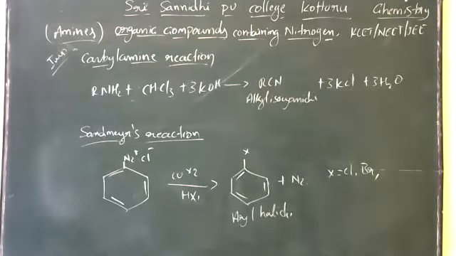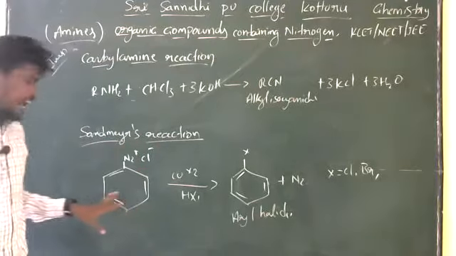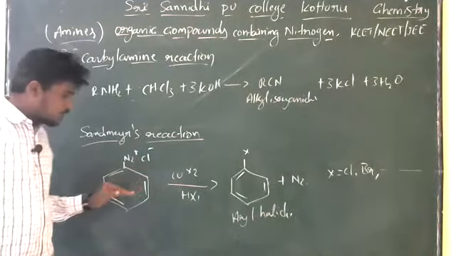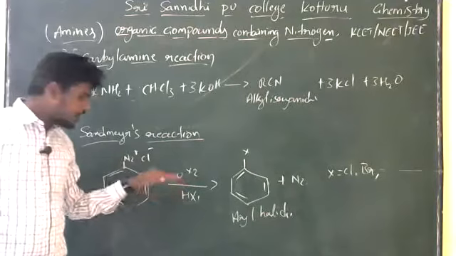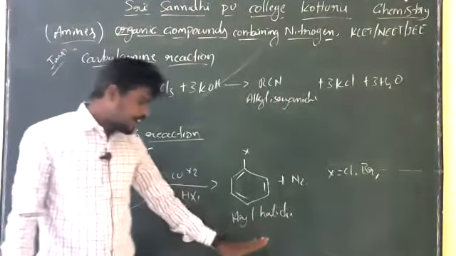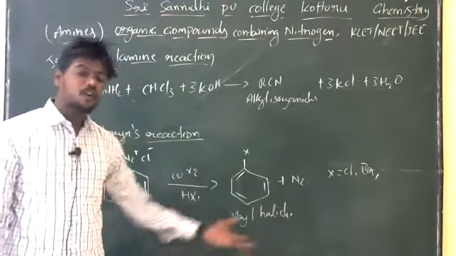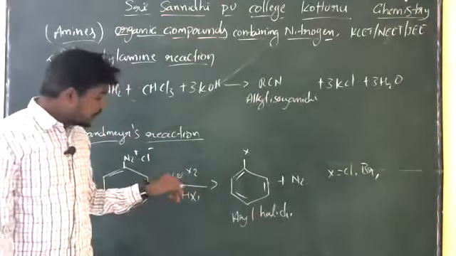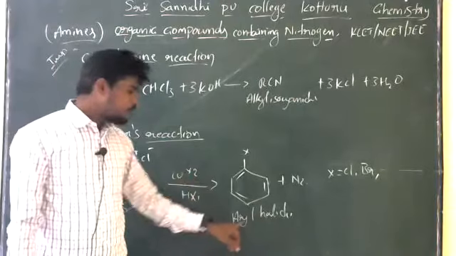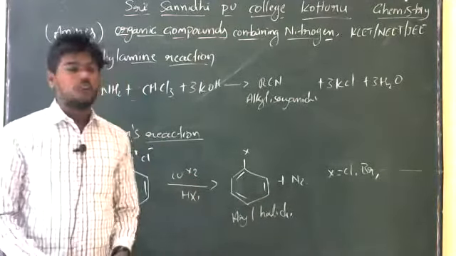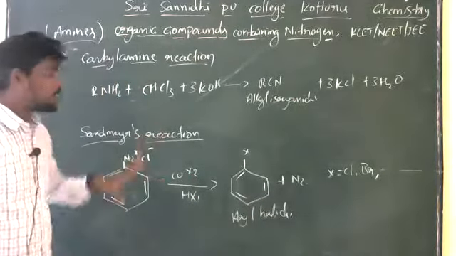So this one reaction we can call the Sandmeyer reaction. Whatever the compound, the azo compound can be treated with copper chloride, and they can produce the aryl chloride, or chlorobenzene. If it is treated with bromide, then bromobenzene will be formed. So this reaction we can call the Sandmeyer reaction.